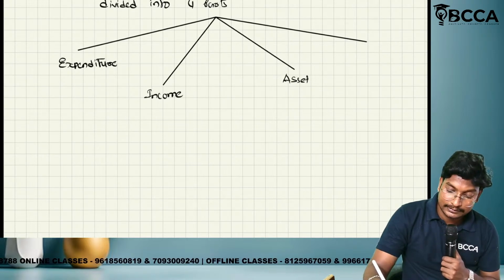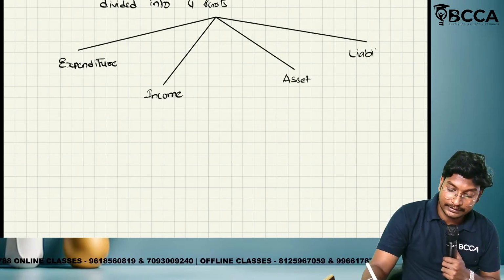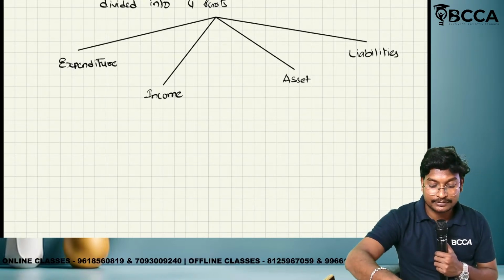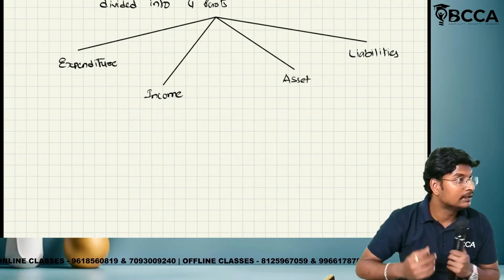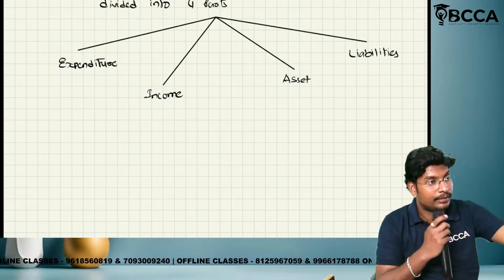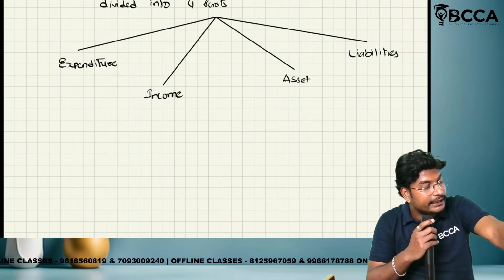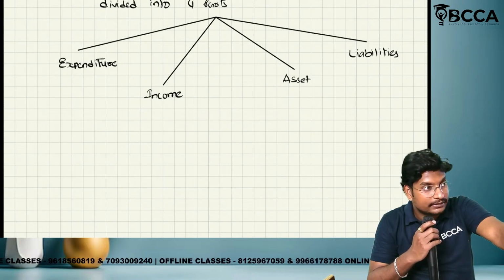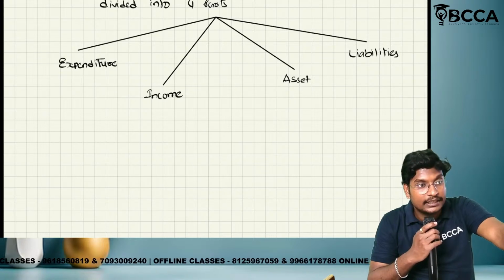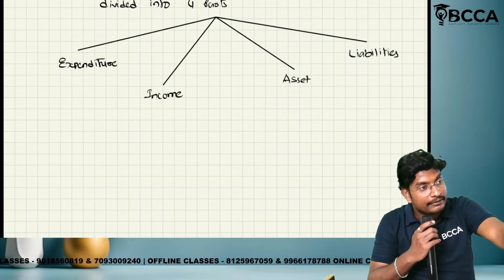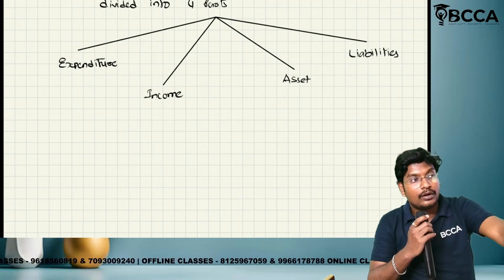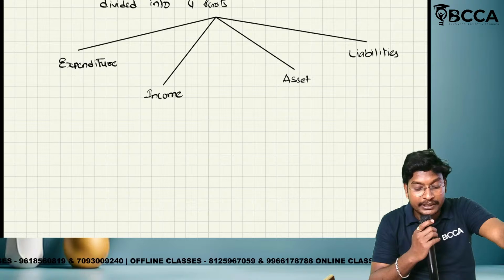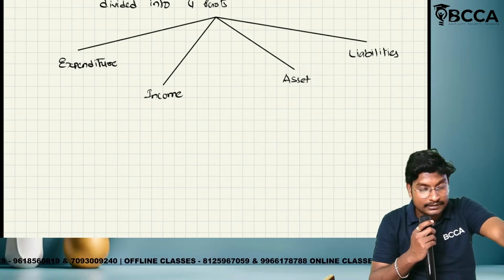Next, assets and liabilities. So only under the headings of expenditure, income, assets and liabilities. These are called main parts, or main division. In expenditure, again we have subdivisions, for example salary, rent, like that. All the recorded journal entries are categorized into four parts: expenditure, income, assets and liabilities.